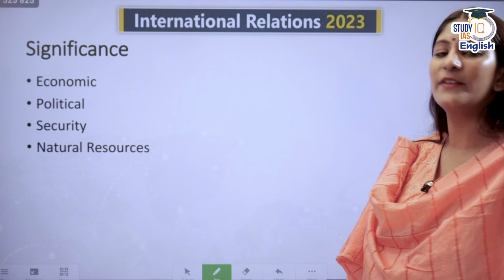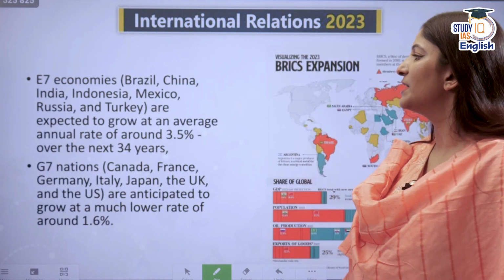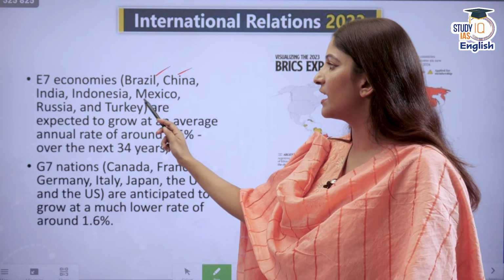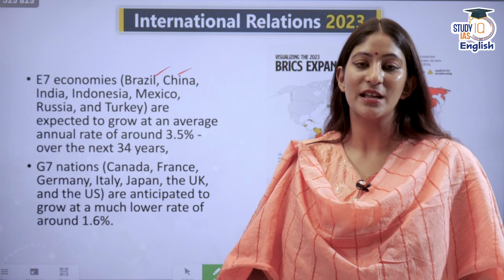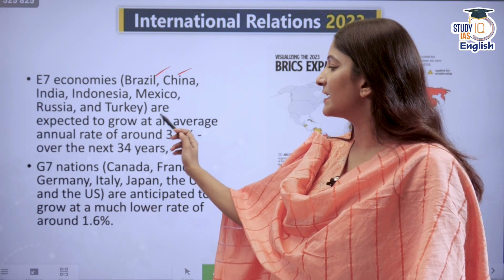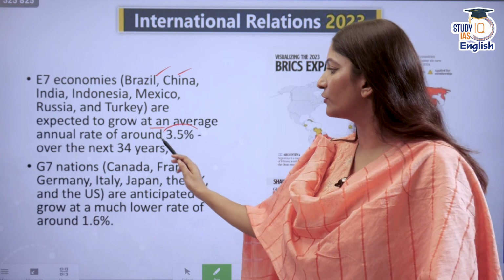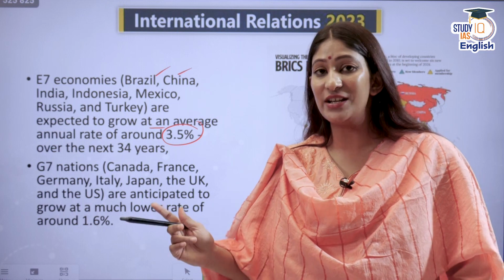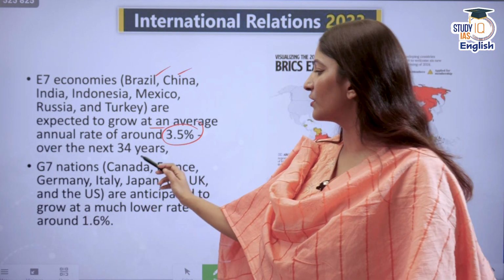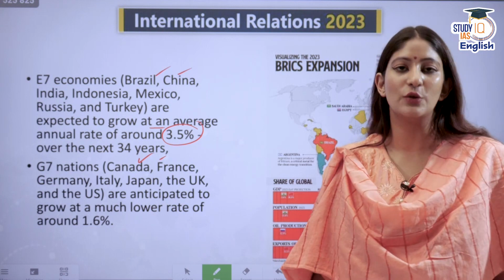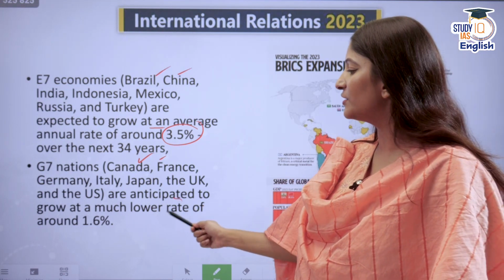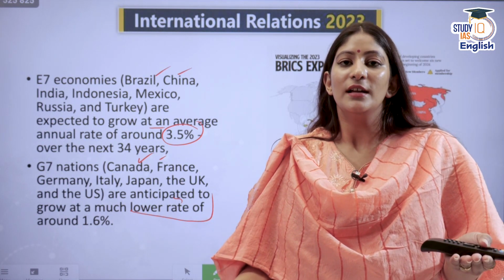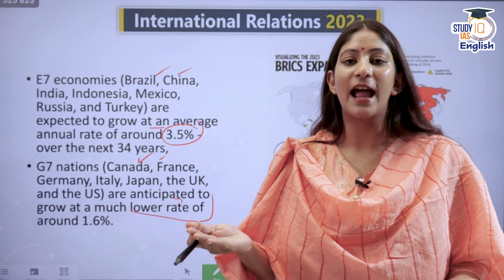So, economic significance, let's talk about it for a while. See, the E7 or emerging 7 economies such as Brazil, China, India, Indonesia, Mexico, Russia, and Turkey, according to a report, are expected to grow at an average annual rate of 3.5% for the next 34 years. The G7, the elite group, which consists of Canada, France, Germany, Italy, Japan, the UK, and the USA, is anticipated to grow at a much lower rate, around 1.6%. So, the economic power shift has begun.